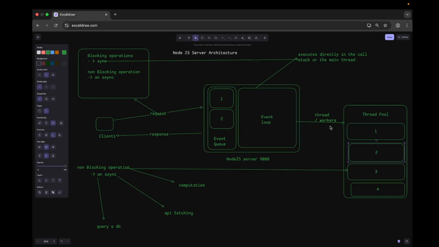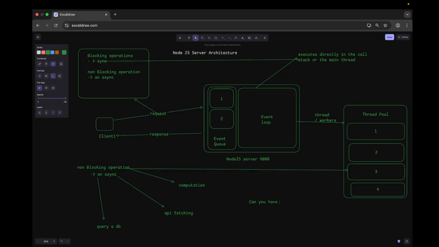But there are some advantages also. You can efficiently handle a high number of requests by using the event queue and thread pool. But you can have only a limited number of threads in the pool. Can you have 500 workers in the thread pool?